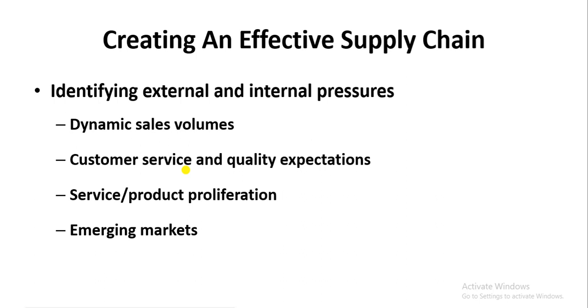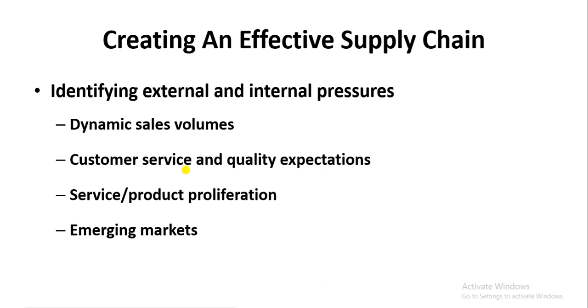But sometimes the products which are introduced in the market are successful, and sometimes they are not successful. So if a company is producing too many products and those products are fetching very small revenue, it means that the company should focus on those products which are giving a large revenue to the company.